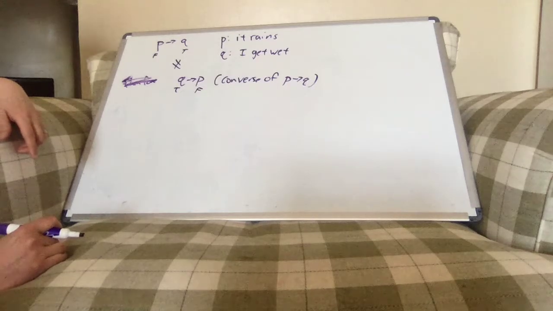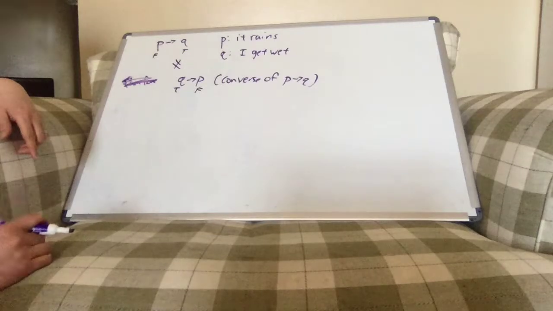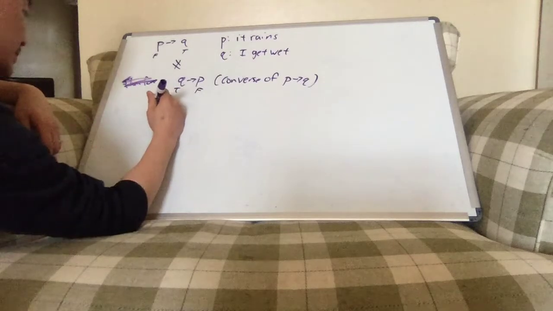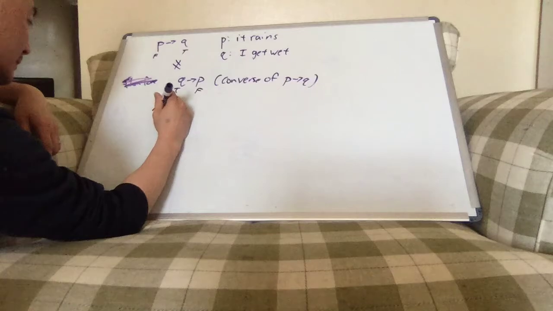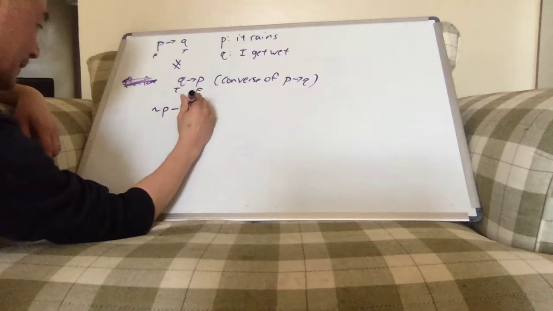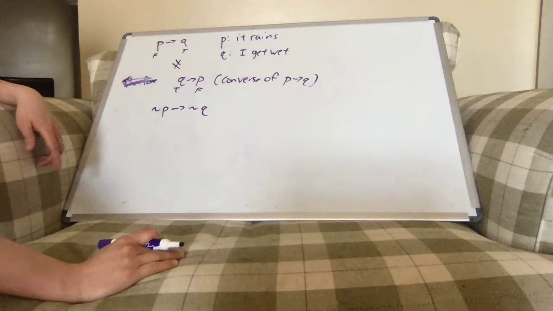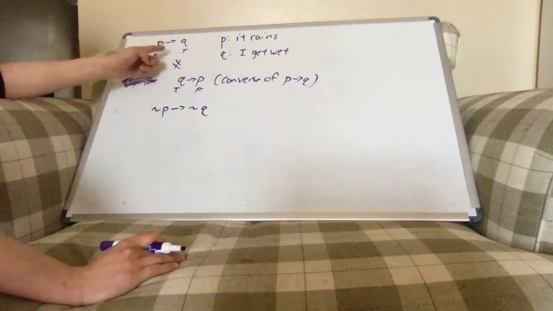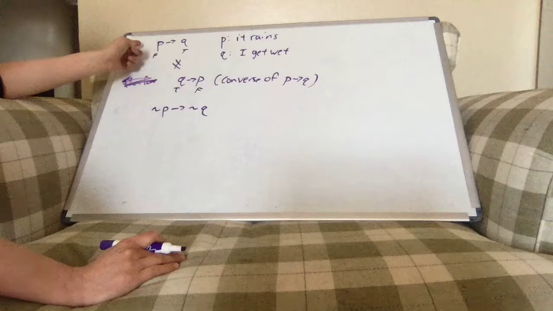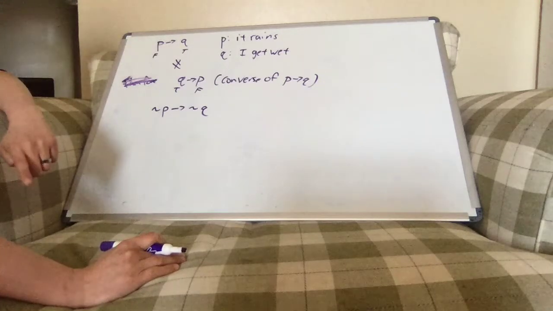Another common statement that people think is equal to P implies Q, but it's not the same as, is this statement, not P, therefore not Q, right? So their thought is, well, if it rains, then I get wet. If it's not raining, then I must not get wet.